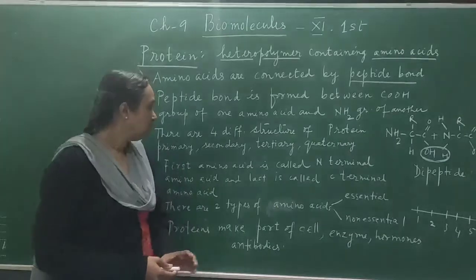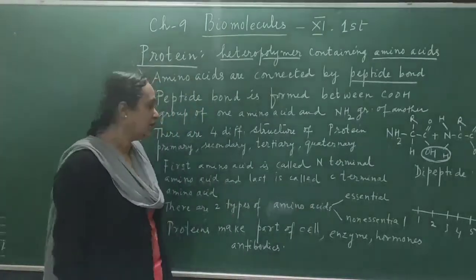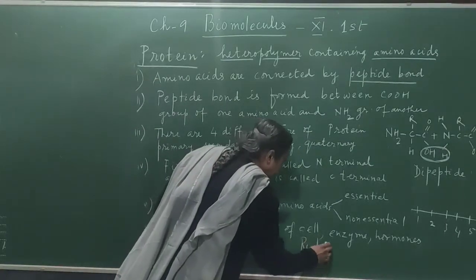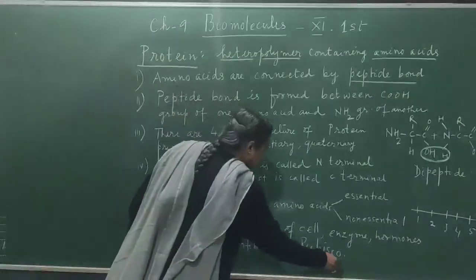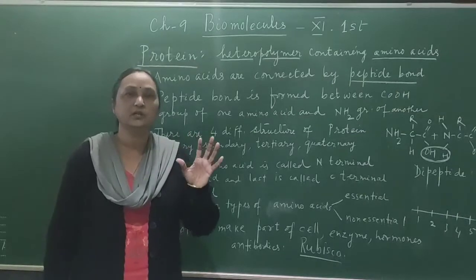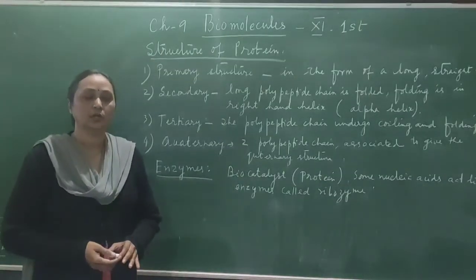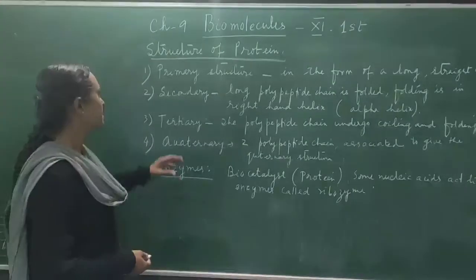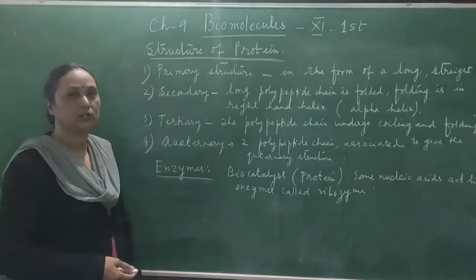Okay, so you can find out there are multi-purpose roles of the protein. And Rubisco, I have displayed to you in the chapter of photosynthesis, is the most prominent protein in the living world. Now we will discuss the structure of protein. There are 4 different types of structure: primary, secondary, tertiary and quaternary.